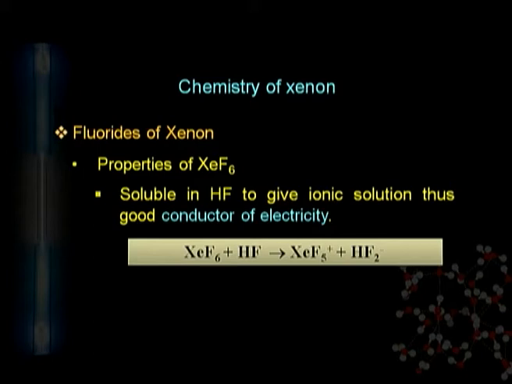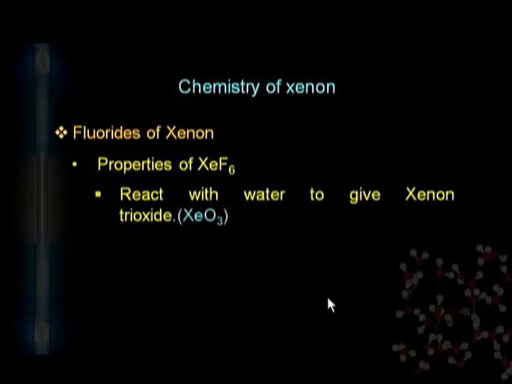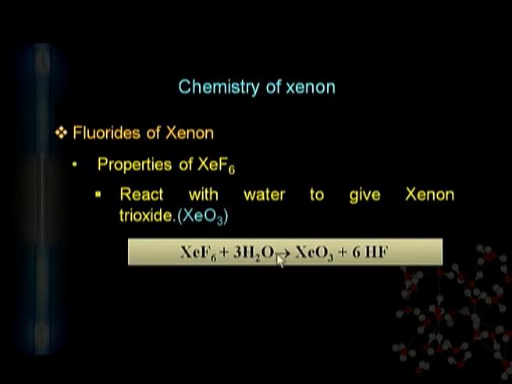When one fluorine atom takes the extra electron pair from that compound, it becomes a more relaxed species, xenon pentafluoride with +1 charge. Such reactions occur, and the mixture can conduct electricity due to such ionic compounds. Next, we can give the reaction of xenon hexafluoride with water.